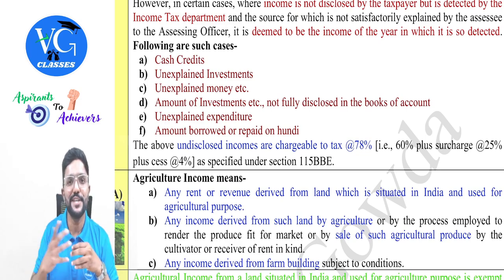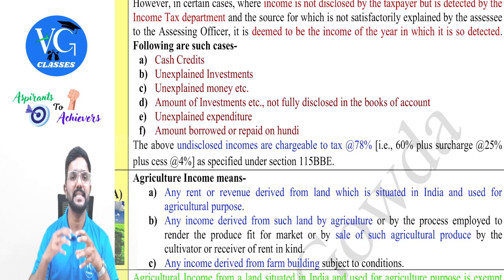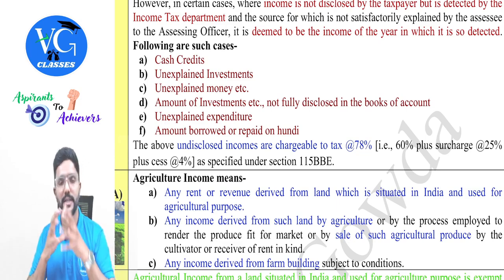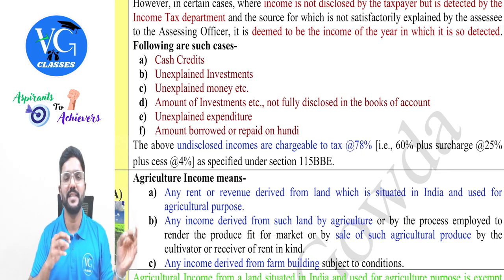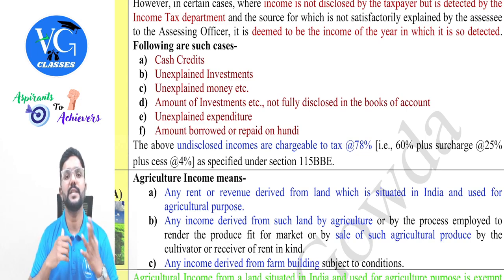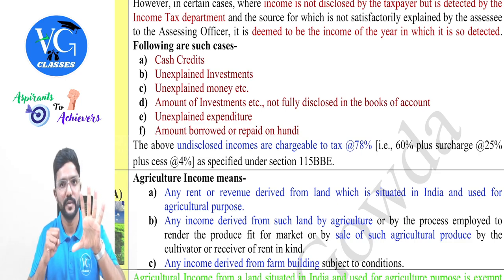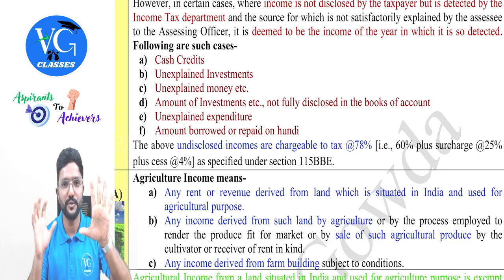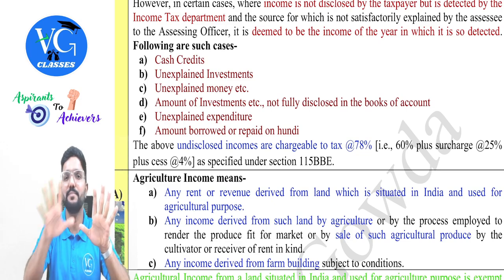Next, unexplained expenditure. Sir, even expenditure can be considered as income. Yes, guys. Now assume an assessee has incurred totally 5 crore for the marriage of his daughter. But in his return, he has never disclosed so much income. Now the department got a doubt and they have sent a notice telling, you have spent 5 crore, no? If you have spent 5 crore, obviously you should have first earned it. Can you explain the source?